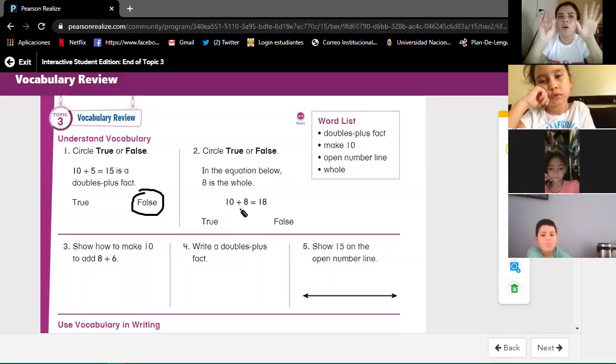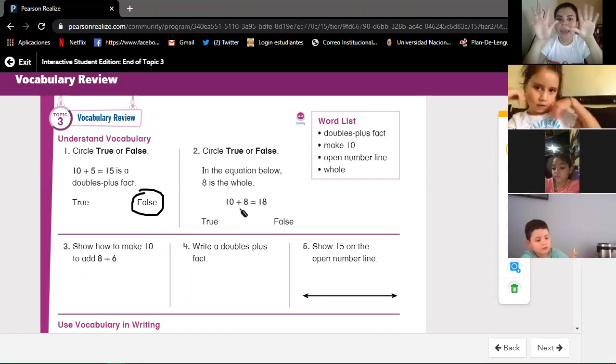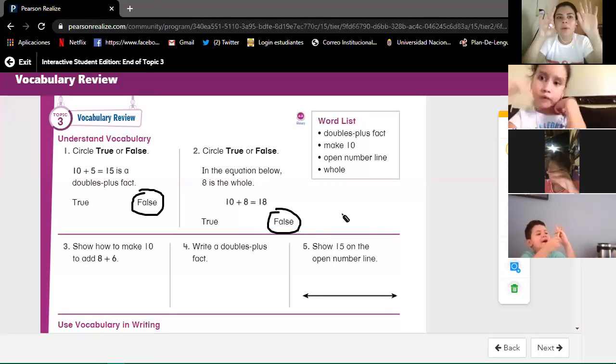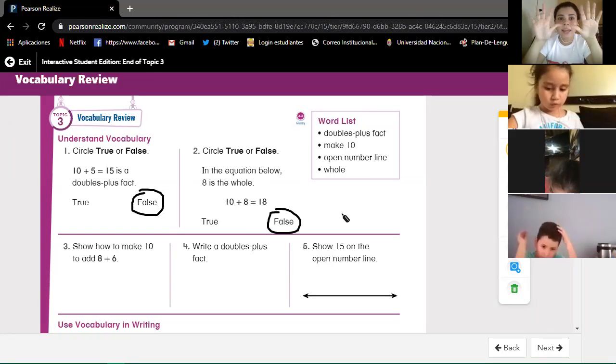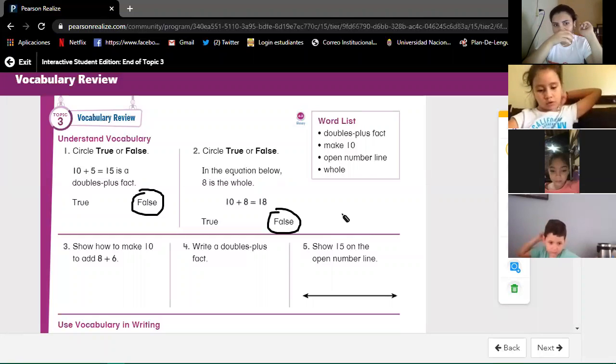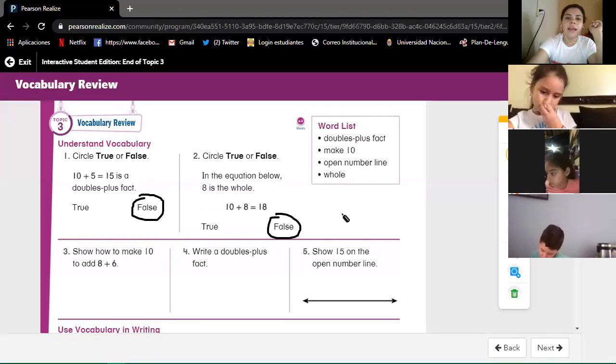Who has more, 10 or 8? 10. So the number 8 is not the whole, so it's false. The number 10 is the whole, because 10 is more than 8. 8 is fewer, it's less.